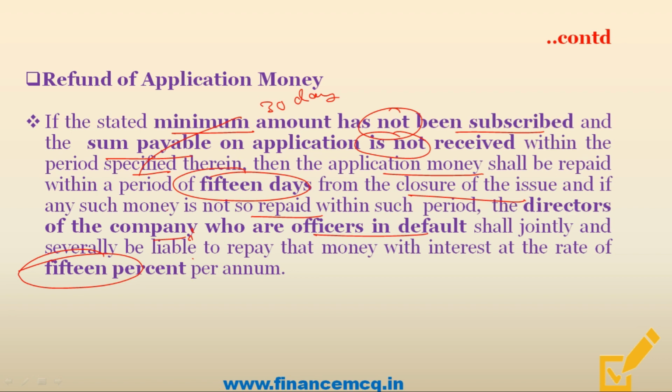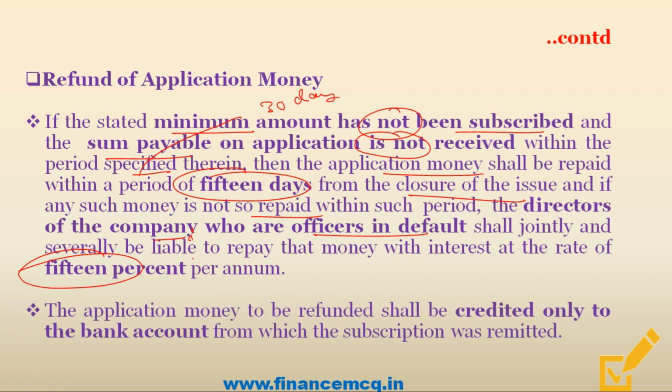So friends, remember that if the company has not received the minimum amount of subscription and the sum payable on application within 30 days, then within 15 days of the closure of the issue, the company will be liable to repay it with 15% rate of interest.